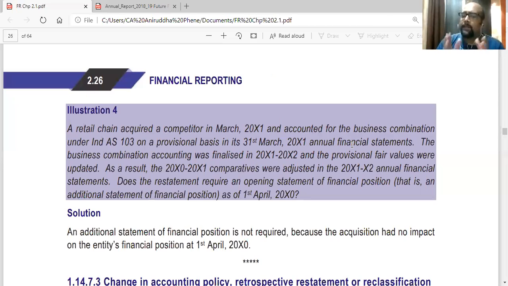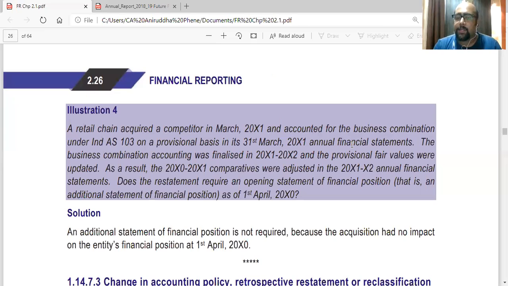So finally, they finalize the deal in the next year and they have the exact figures. Now, while preparing the statements of that year, they have to present comparatives of the previous year. So they will readjust the comparatives also, as per the actual figures, because earlier they had closed the books using the estimated figure.